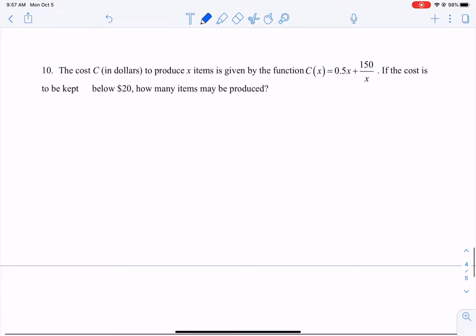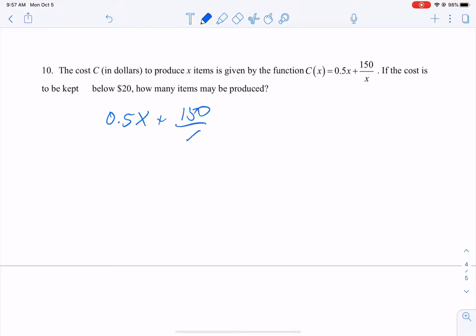And then one last one here. The cost to produce X items is given by this function. If the cost is to be kept below 20, how many items can be produced? So the cost has to be less than 20. So let's turn it into one of the problems we saw. Let's subtract 20 from both sides. I say it, but I didn't do it.